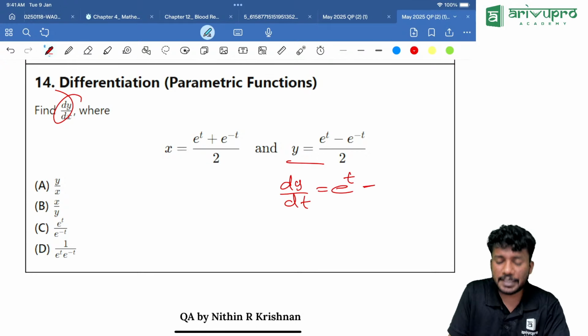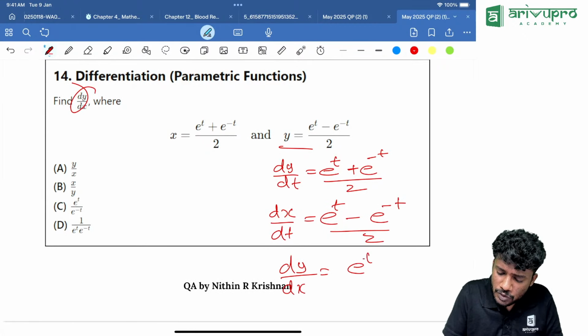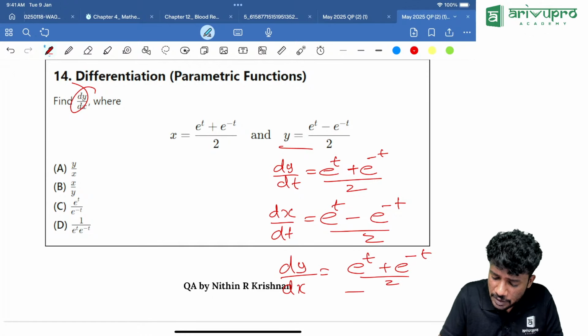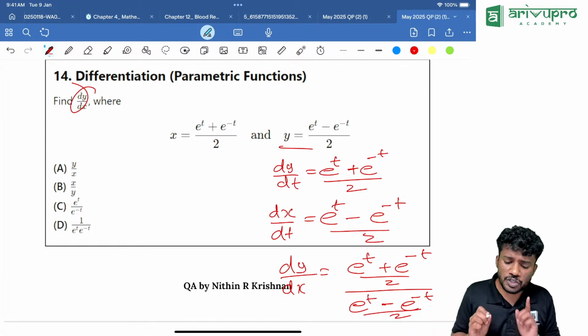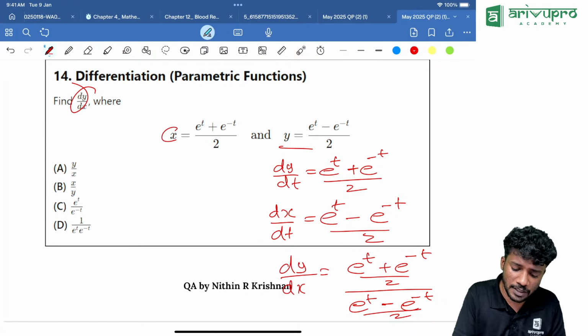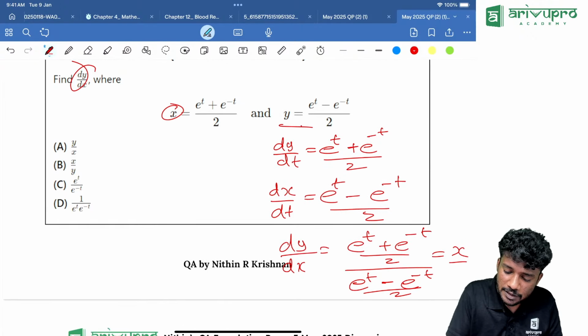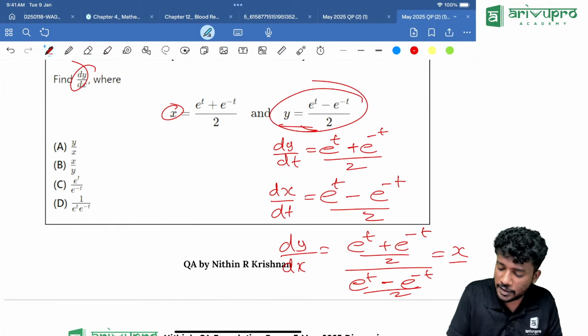If you divide both of these, dy by dx is equal to e raised to t plus e raised to minus t divided by 2, divided by e raised to t minus e raised to minus t divided by 2. Now, e raised to t plus e raised to minus t divided by 2 is x, and the denominator is y. Option B is our answer.